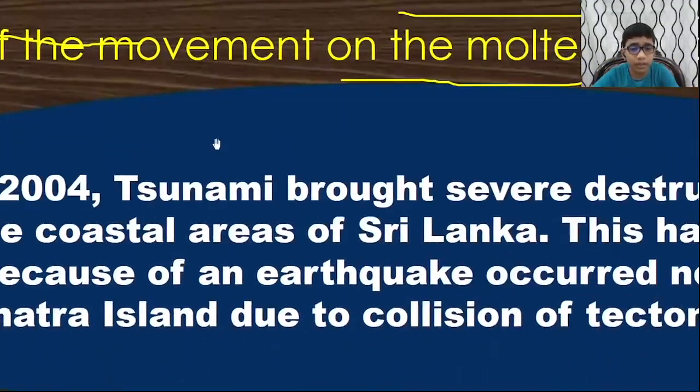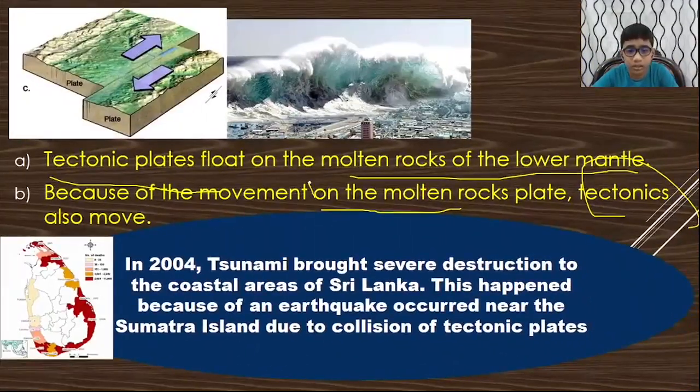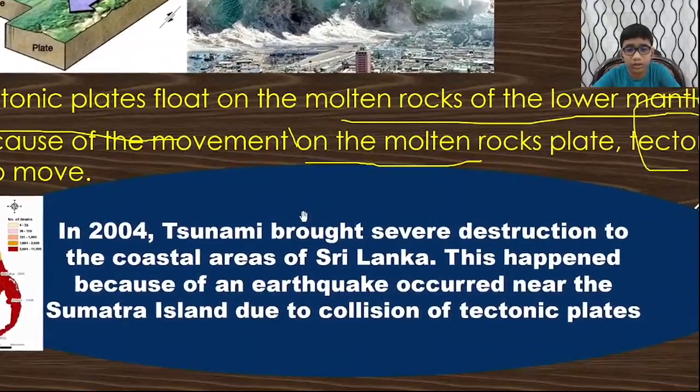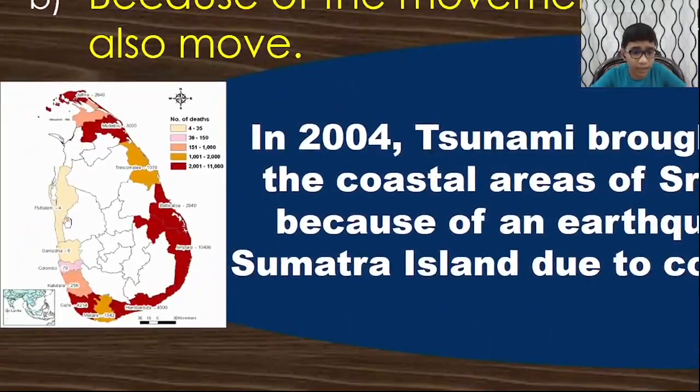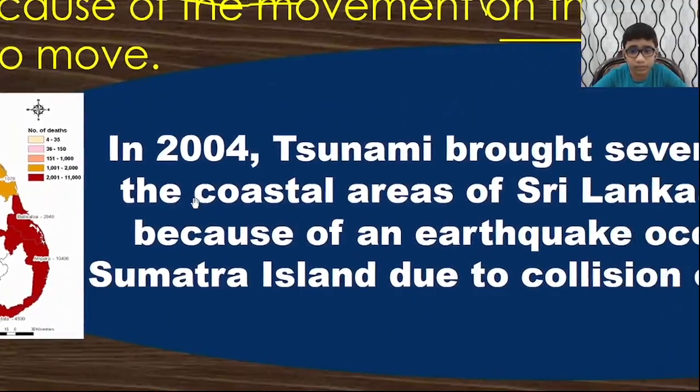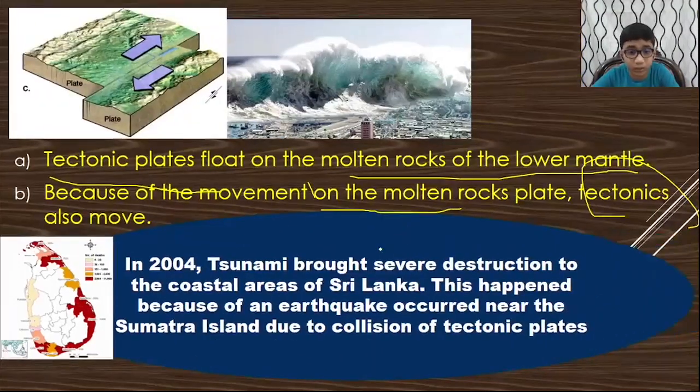You see, in 2004 a tsunami brought severe destruction to coastal areas of Sri Lanka. Here you see the tsunami affected areas. Why did this tsunami happen? Because an earthquake had happened on Sumatra Island. Because of that, a tsunami was brought to Sri Lanka.